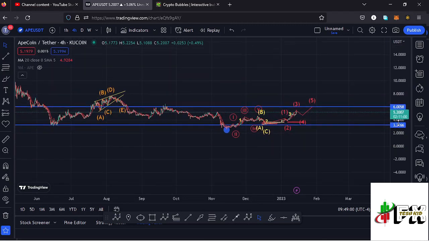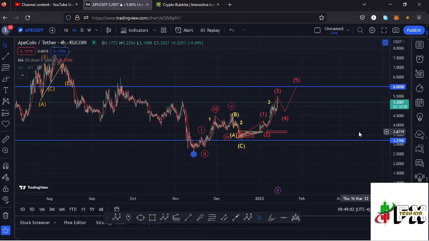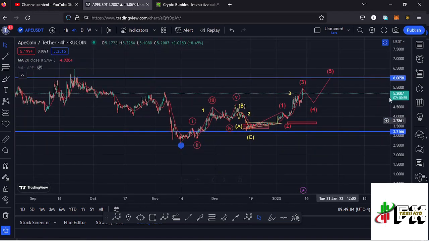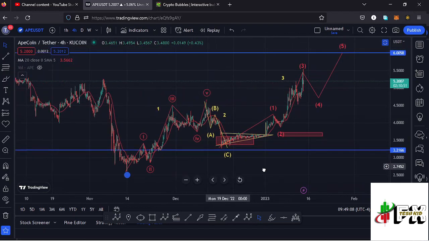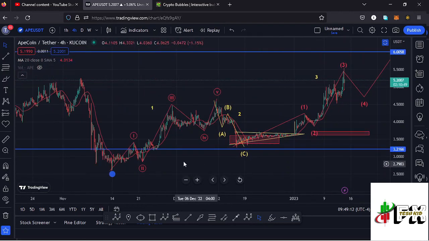And after seeing that low at around the $2.5971 mark, we have started a very nice bounce to the upside in a move that has been obeying the Elliott structures, and that is what is going to give me the short-term scenarios that I'm expecting to play out here on the apecoin chart.